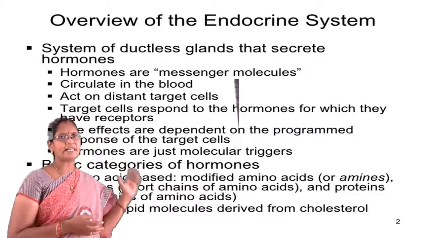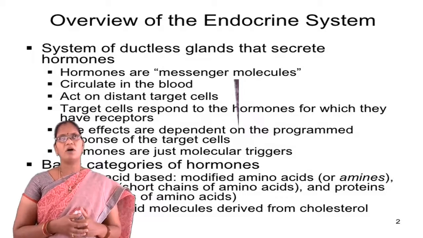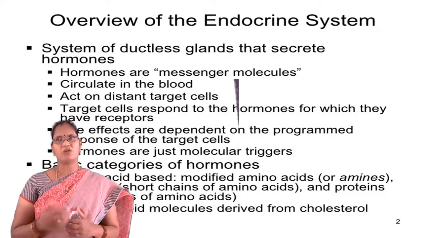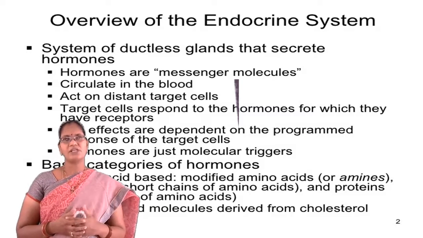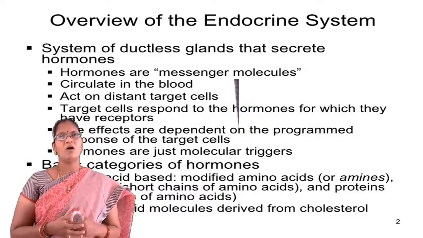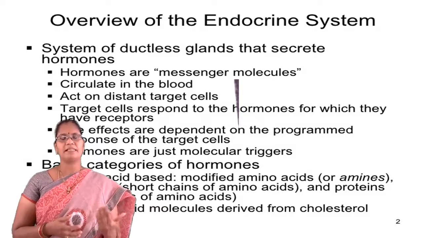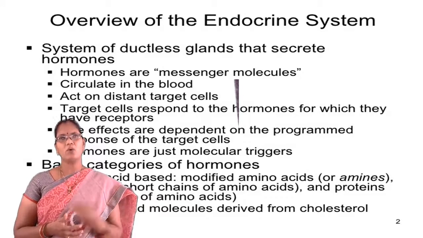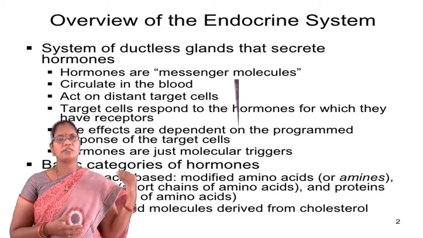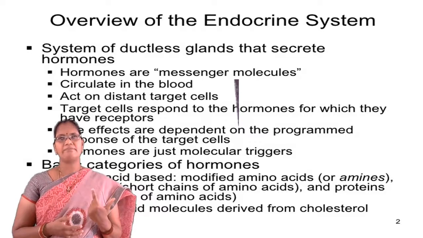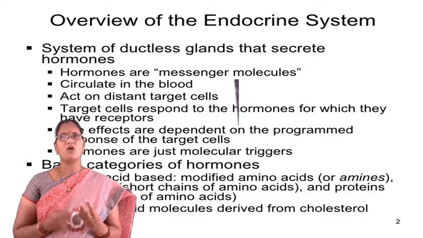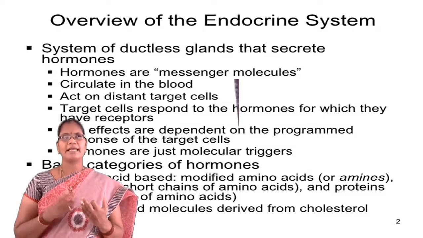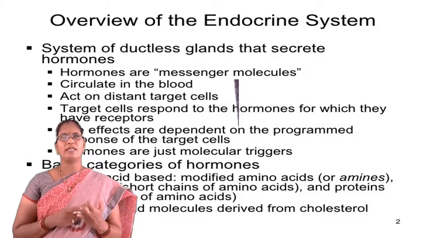Coming to the basic categories of hormones. Hormones are of different kinds based on their composition. Let's see some examples. The first classification of hormones is amino acid based, or modified amino acids. They may be amines, peptides or proteins. So, the first category is amino acid based hormones. These include modified amino acids or amines, and a category of peptide hormones and protein hormones.